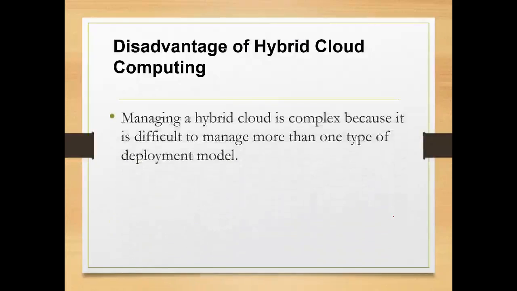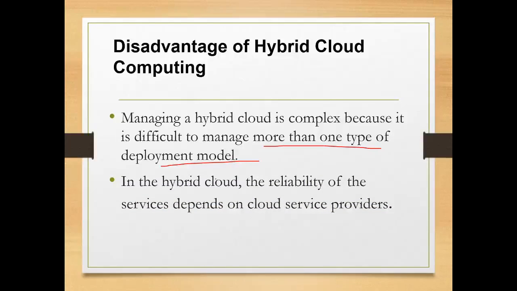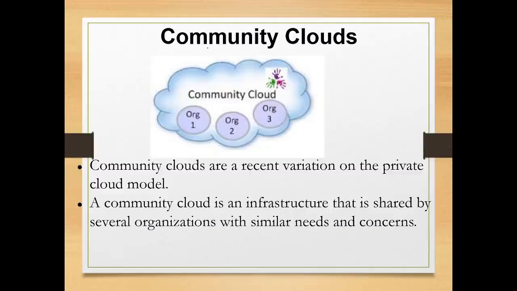Disadvantages of hybrid cloud. Managing a hybrid cloud is complex because it is difficult to manage more than one type of deployment model. It is a little bit difficult and complex to maintain two types of models at a time, to monitor them, and to secure the sensitive data as well as the non-sensitive data. Managing both types of models is going to be a little more difficult and complex compared to other models. In the hybrid model, the reliability of the services depends on the cloud service providers.